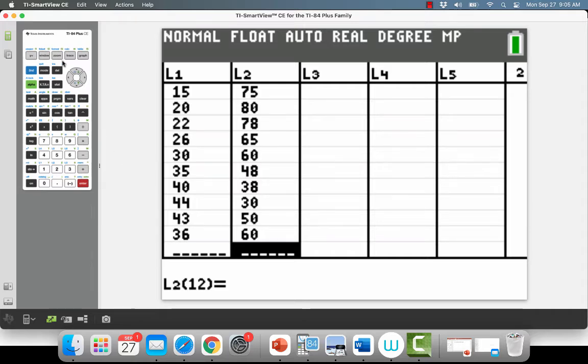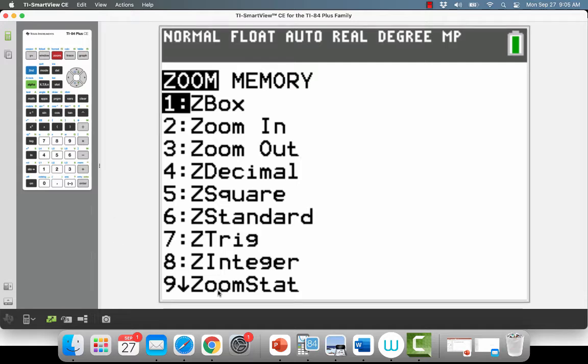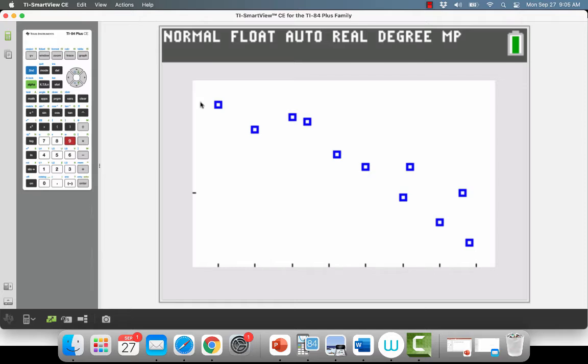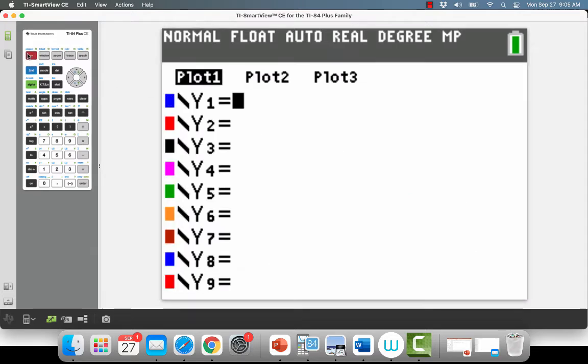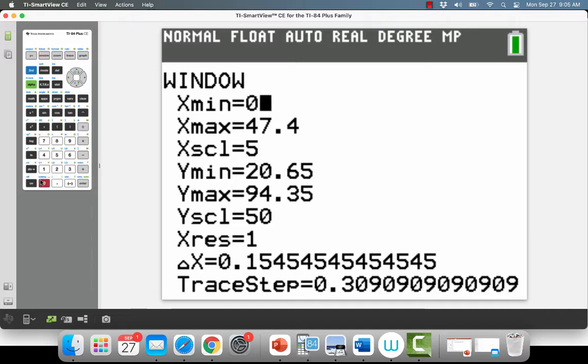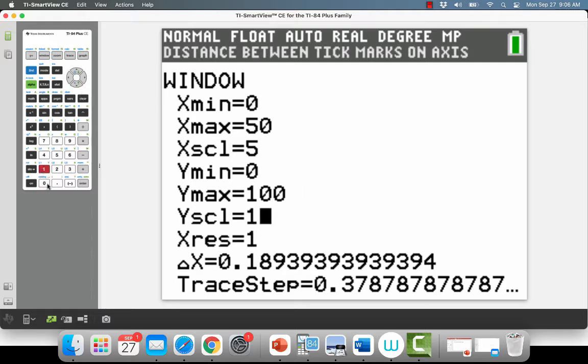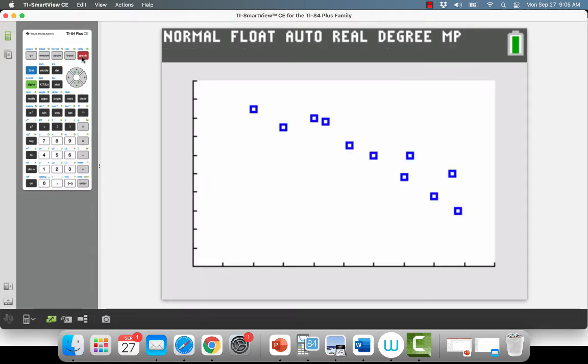Now remember, when we looked at this before, we went to Zoom, and we did Zoom Stat, which is number 9, and I can see my stuff. Now, if you got a rogue line in there, then let's go back to y equals. You should clear it out of your y equals, right? So the next thing I'm going to do is take a look at my window, and I kind of like to change these 0 to 50, counting by fives is fine, and then maybe go from 0 to 100, and count by tens. So I have a little better idea of what's going on there. And now when I look at my graph, there it is.